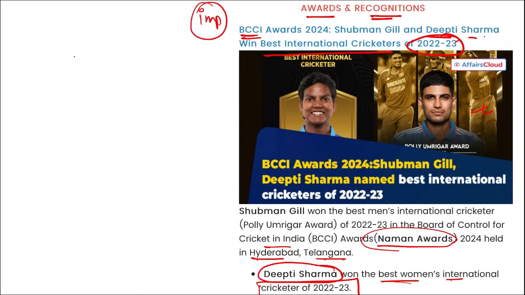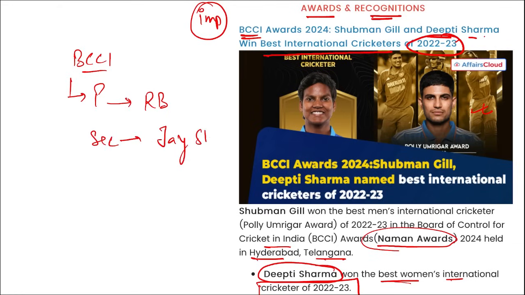Take a note for this. Important. Then if we talk about BCCI, who is the president of BCCI? Roger Binny. Who is the secretary here? Jay Shah. Where is the headquarter? Mumbai, Maharashtra. And when was this established? It was established in 1928.